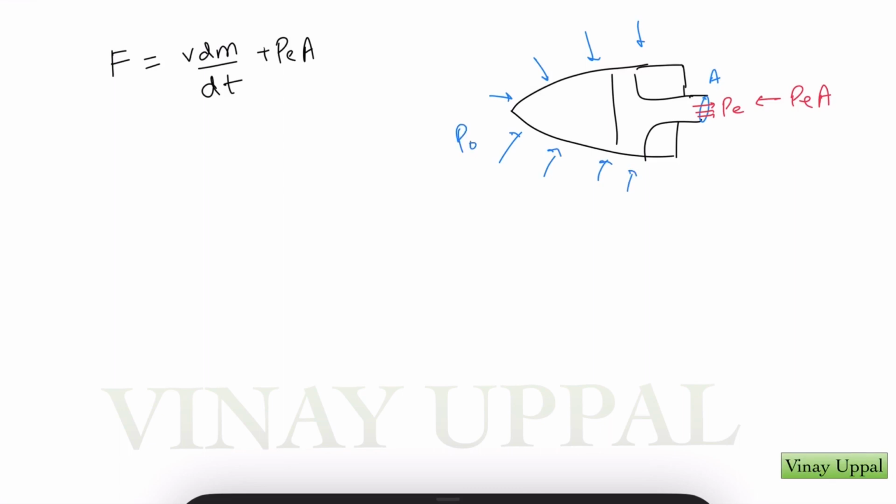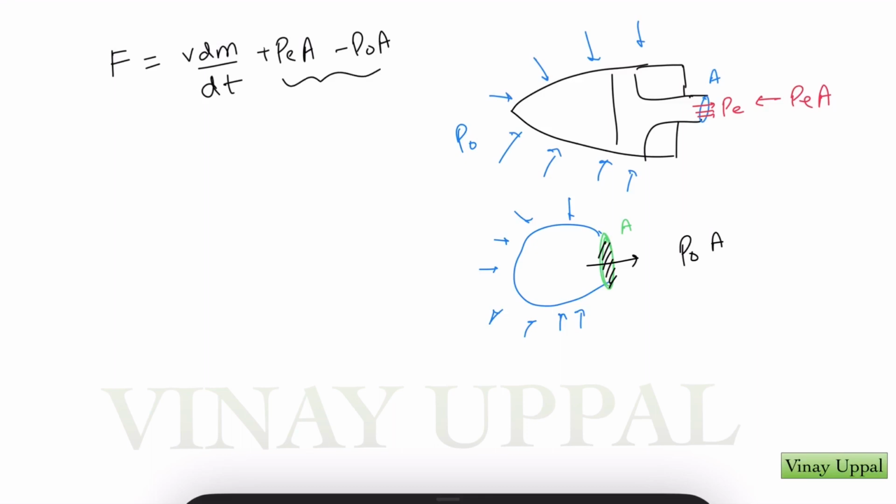So I have an atmospheric force or atmospheric pressure rather of P0 everywhere, and you must have encountered this in fluid mechanics that if you have a curved surface with some opening, let's say of area A, and you want to calculate the force due to the atmospheric pressure on this curved surface or any uniform pressure, the force is going to be that uniform pressure into the projected area. And the projected area for this curved surface, for the blue curved surface, is that green area, which is P0 into A. And that will be to the right hand side. So here it will be minus P0 into A. And this is where the second term in that Veritasium video comes from.